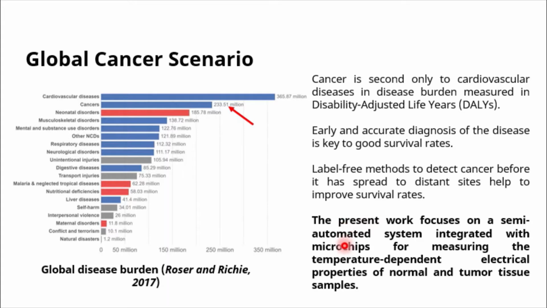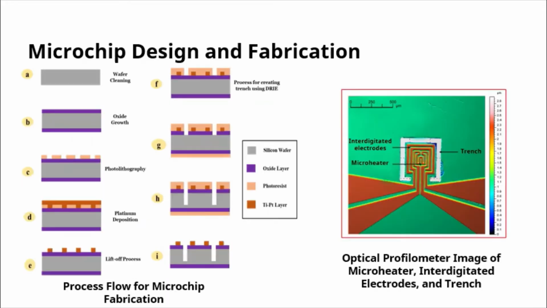Our present work focuses on the development of a semi-automated system integrated with MEMS-based microchips for measuring the temperature-dependent electrical properties of normal and tumor tissue samples. One of the key components of the semi-automated system is the MEMS-based microchip, which is used to measure the temperature-dependent electrical properties of the tissue samples.